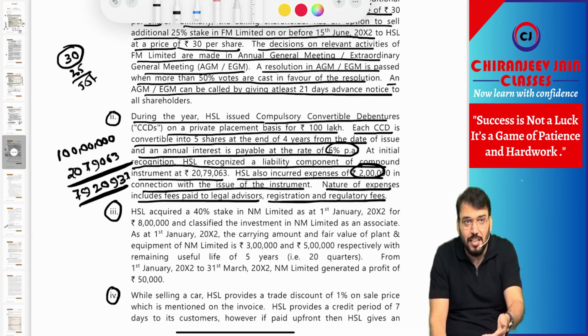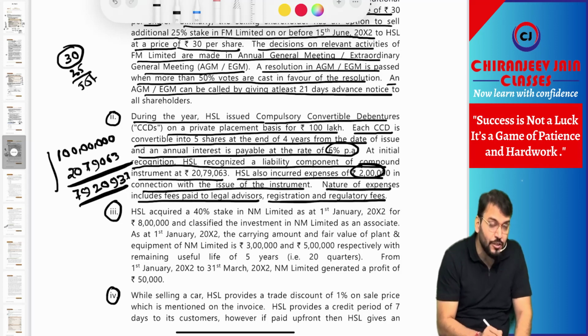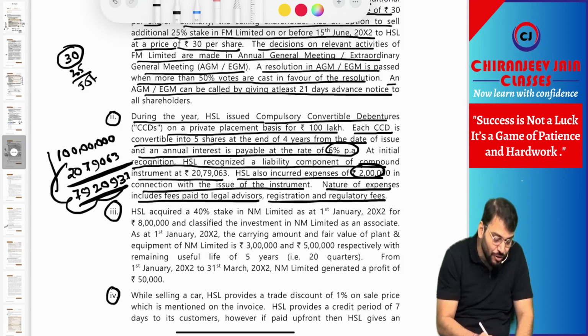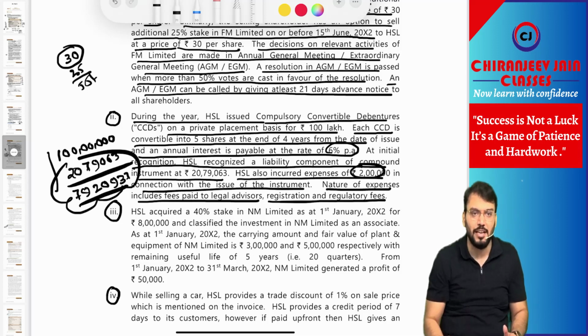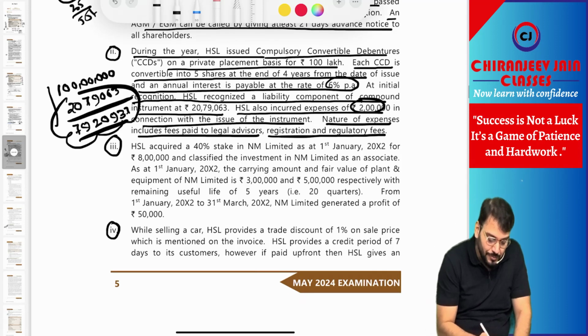Now, as per Ind AS 32, transaction cost will be allocated in the case of a compound financial instrument in the ratio of fair value of the equity and liability components. So this 2 lakh will be allocated to both the equity and liability components of the compound financial instrument in this ratio. In this ratio, you can do the allocation. We need to read what MCQ question they have asked.